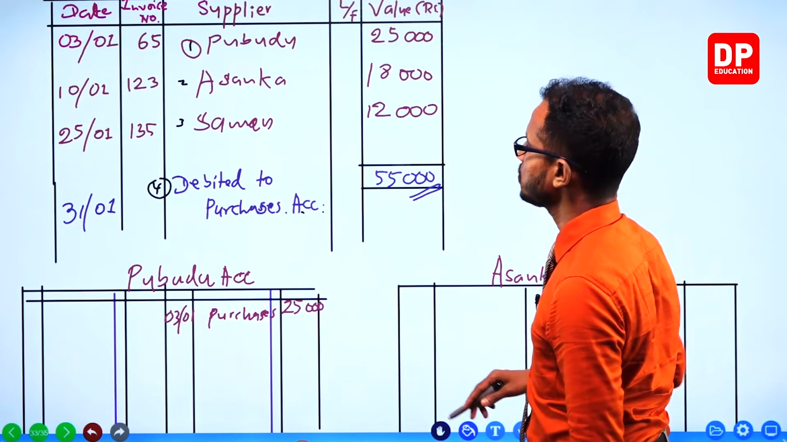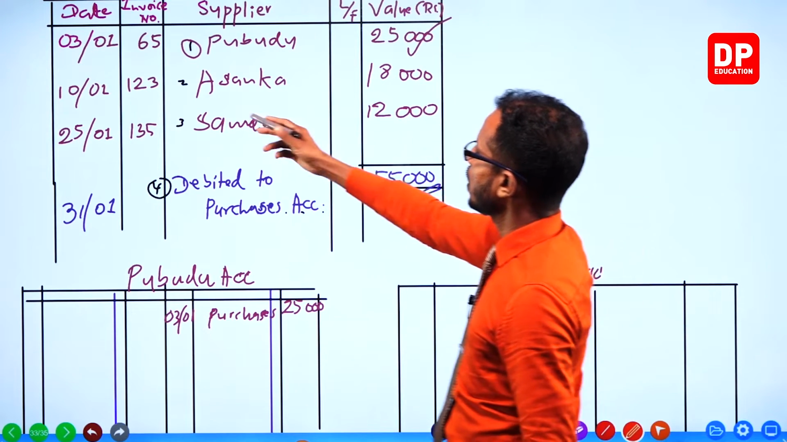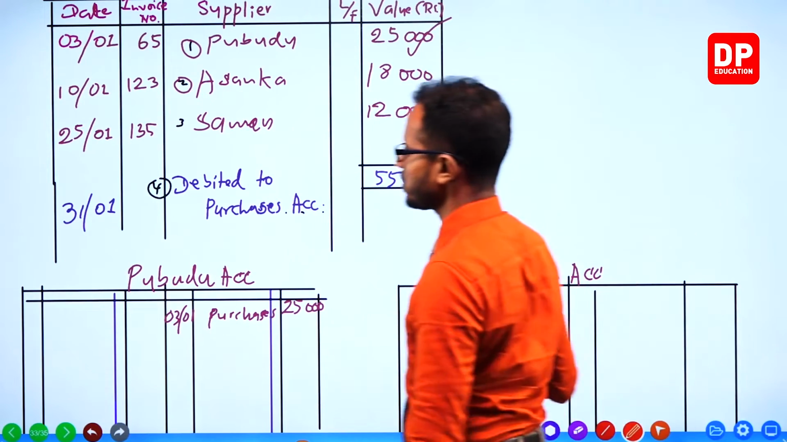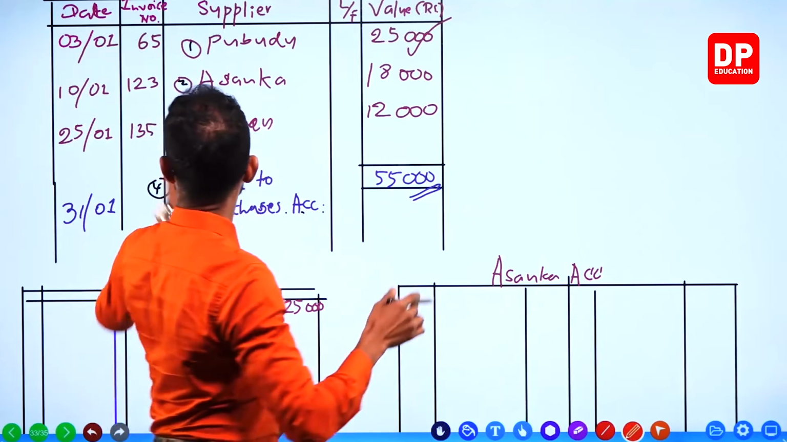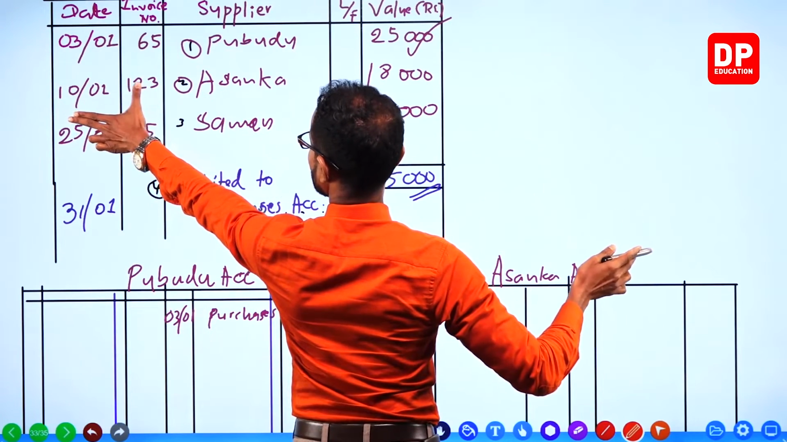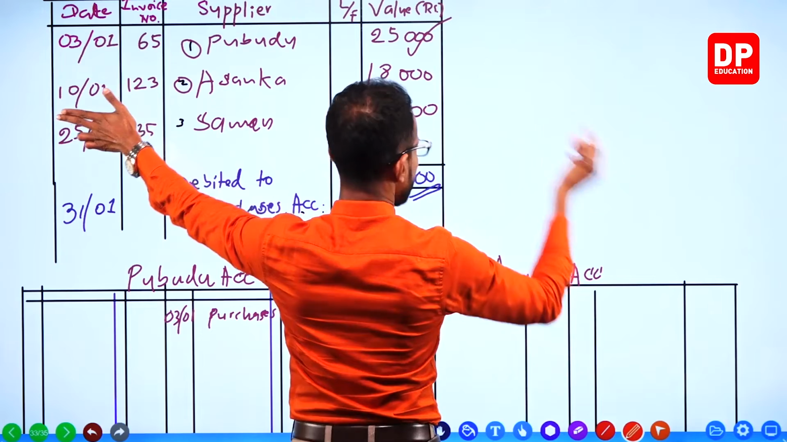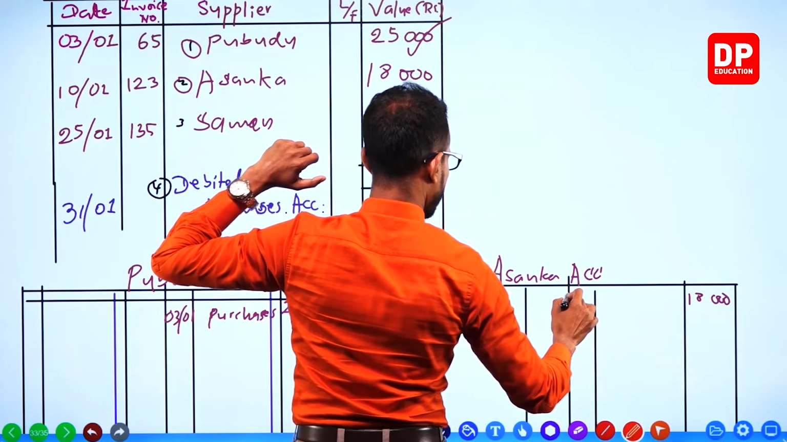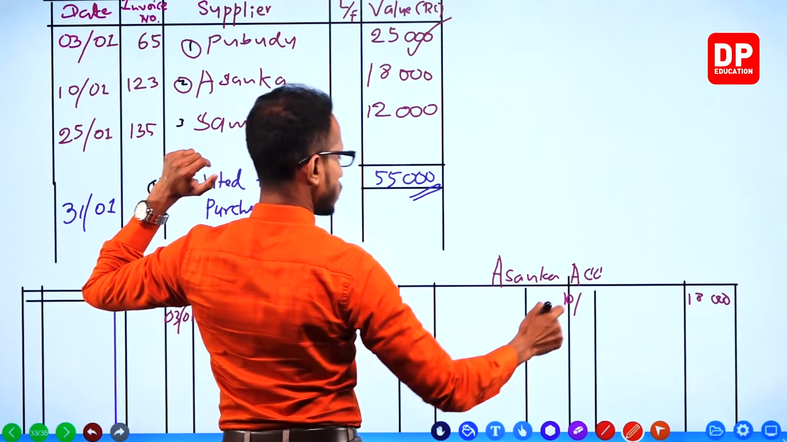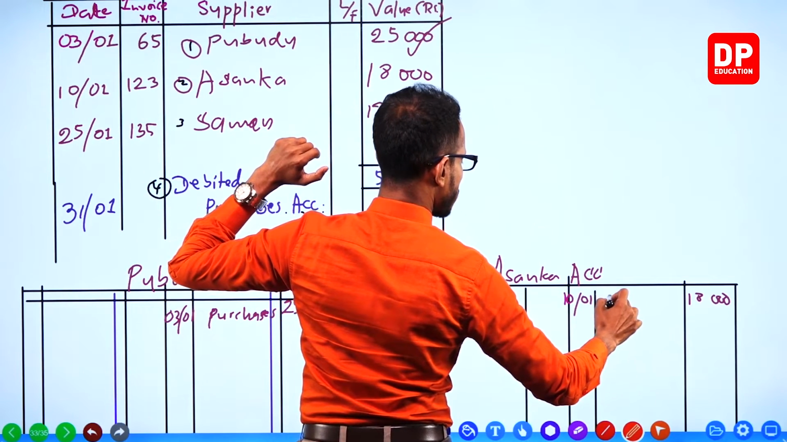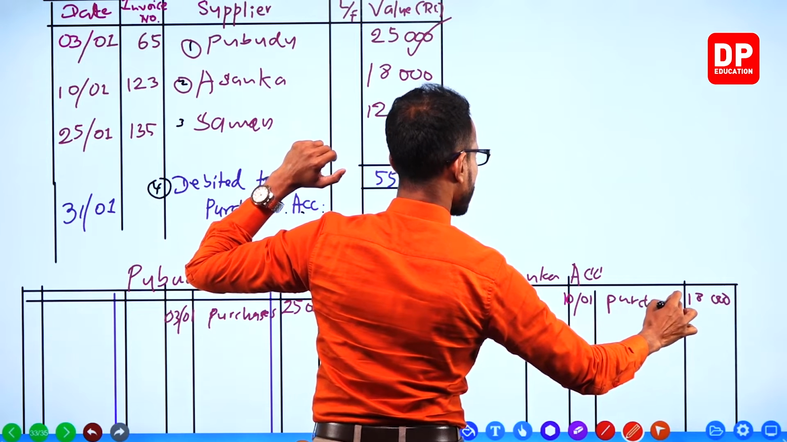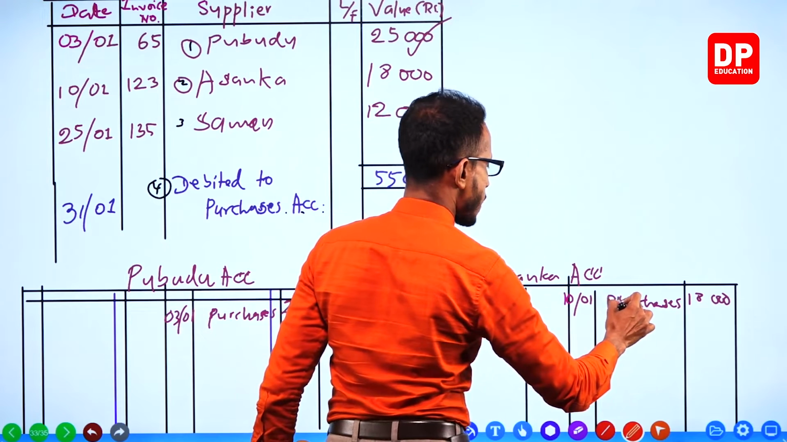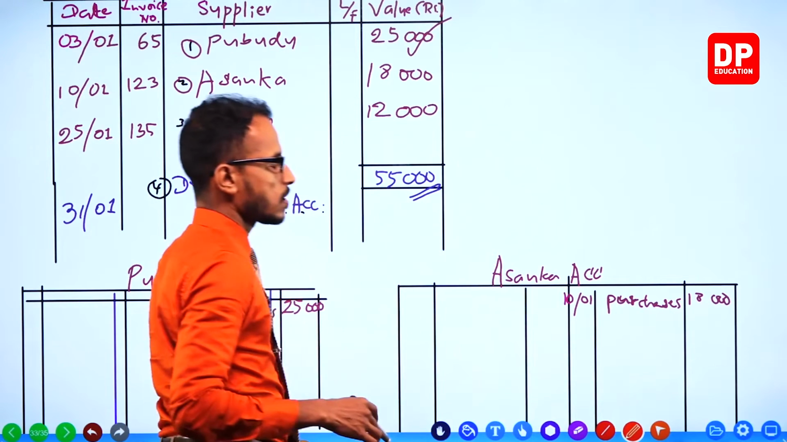Next, Pubudu is done. Asanka. Where do we put Asanka's 18,000? Asanka's account. It's right here. Asanka's 18,000. Asanka's account credit. 10th January, purchases. Done.